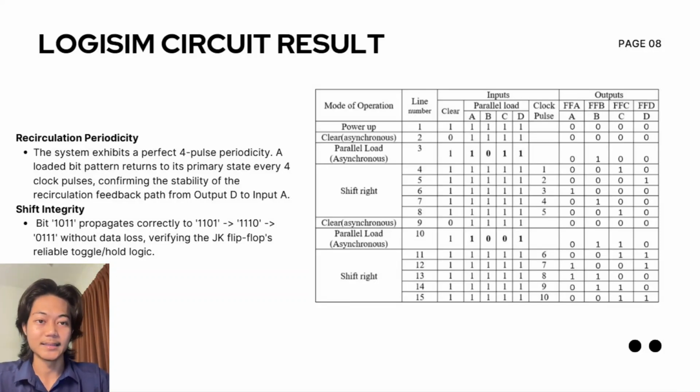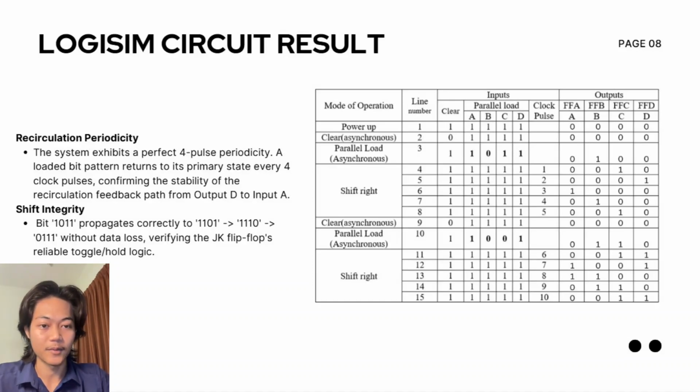Now, let's examine the empirical result of our Logisim simulations. This 15-step truth table fully validates our 4-bit recirculating shift register. First, we verified our asynchronous controls, asserting the active low clear instantly resets all output to 000 regardless of the clock, while the parallel load successfully overrides the system to initialize custom bit patterns.